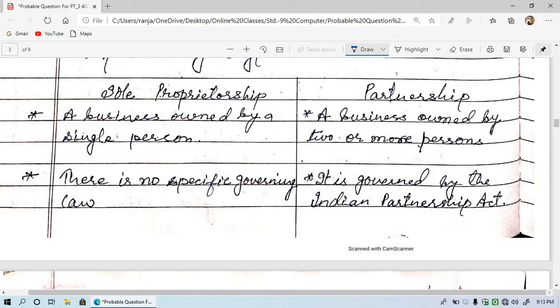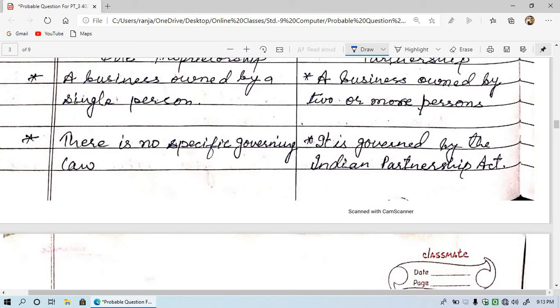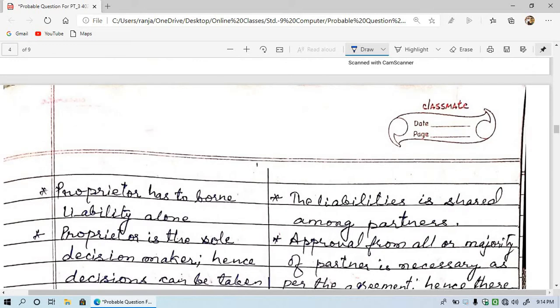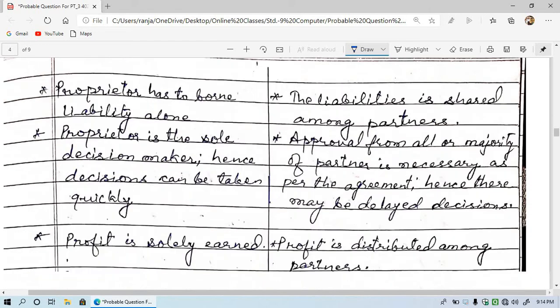In partnership, business is owned by two or more persons. There is no specific governing law. Since only one person is the owner, he does all according to himself, and there is no specific governing law. But here it is governed by the Indian Partnership Act. We have in India a Partnership Act in which laws have been defined, and accordingly business runs in partnership.